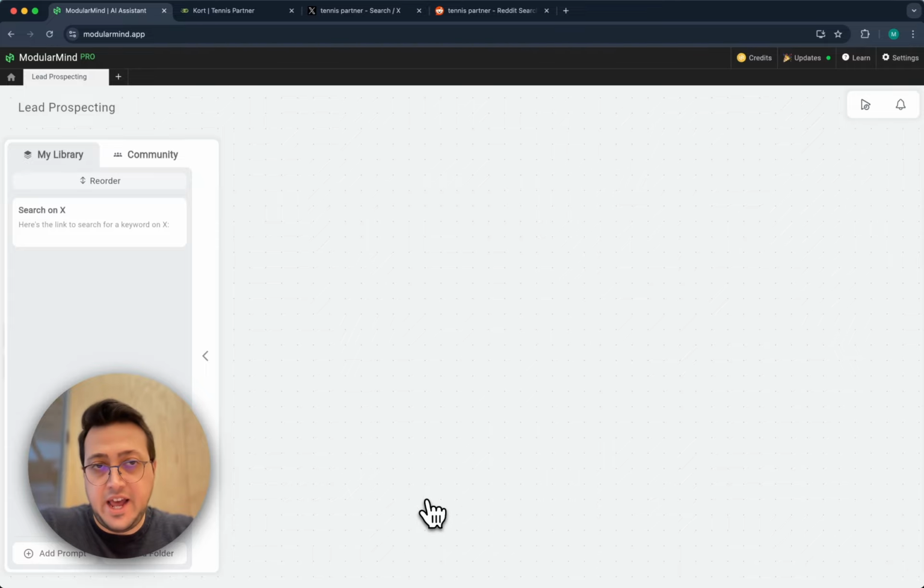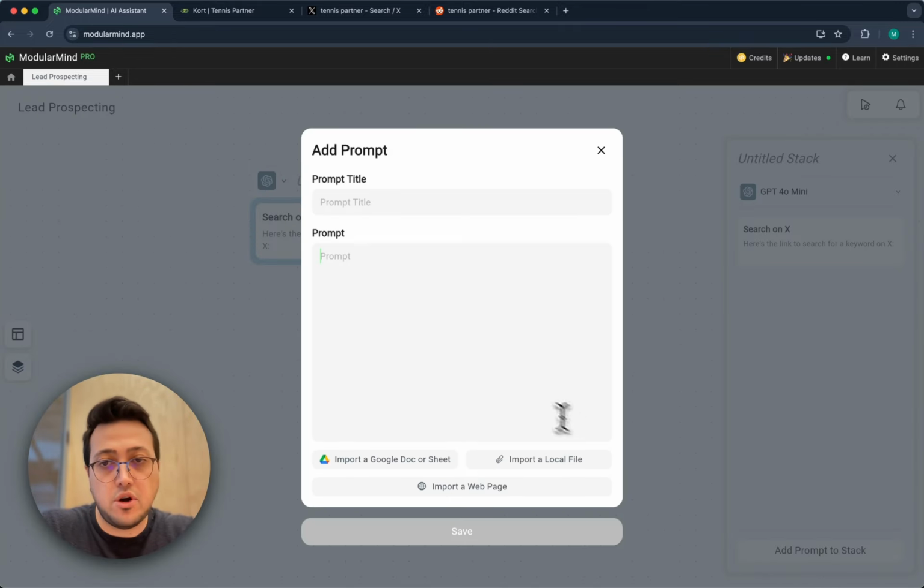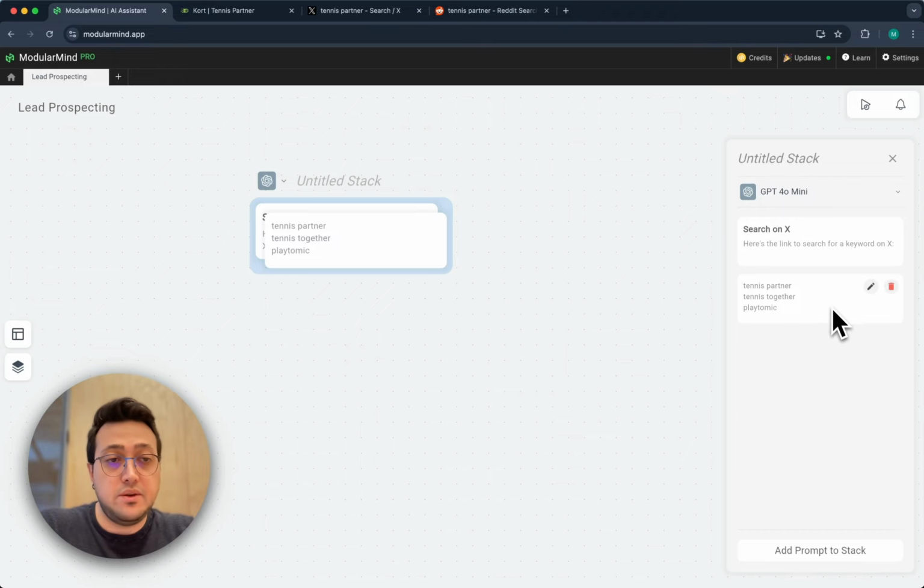Then let's just create a stack to retrieve posts from the apps, including the keywords I will mention. So I'll just drag this one on the board and I'll add another prompt to make it modular. And I'll say, here are the keywords. So I'll use tennis partner again because I still want it. And I'll say tennis together, and I will share the name of one of my competitors, which is kind of popular. Would like to hear about it as well.